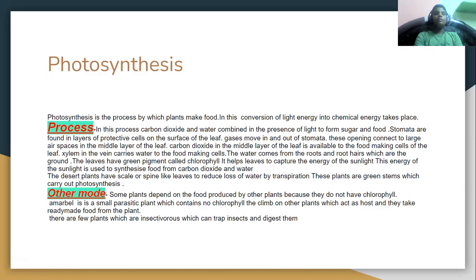From the stomata, when the water is in excess, they cannot use this excess water. They have to throw it out in some way. So this water is stored in the leaves, and due to the heating effect, the water becomes water vapor and it evaporates.